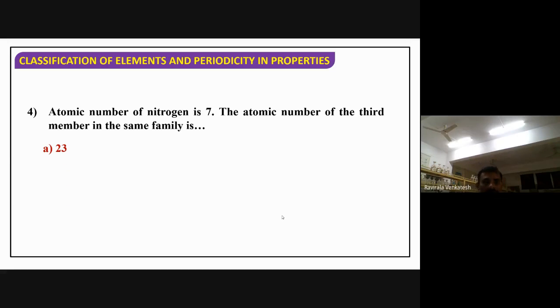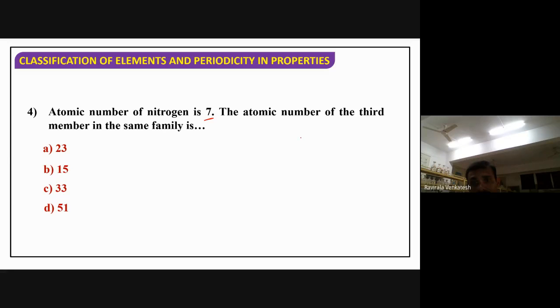Now tell me which family it is. Now tell me the answer for this one. Atomic number of nitrogen is 7. The atomic number of the third member of the same family will be? So how to answer this one? The atomic number of the same group. So whatever the group of nitrogen, the third member.